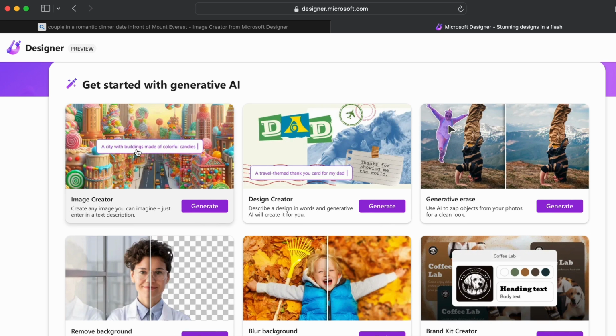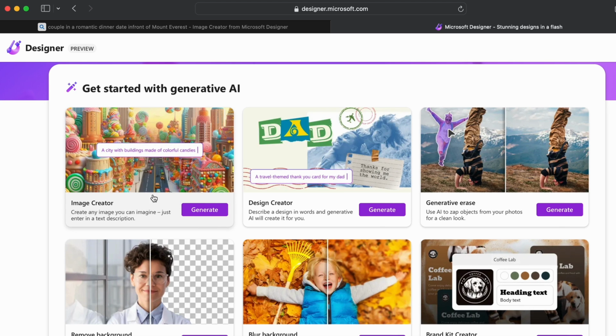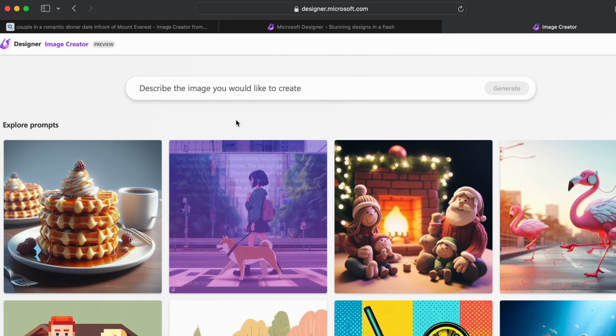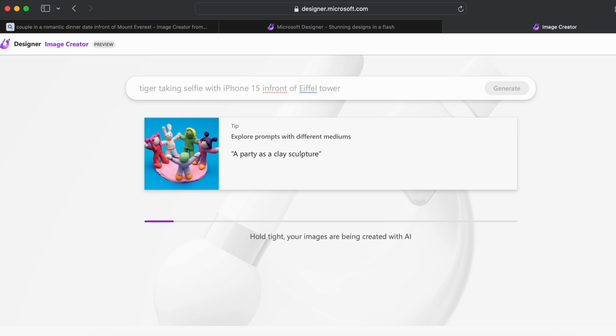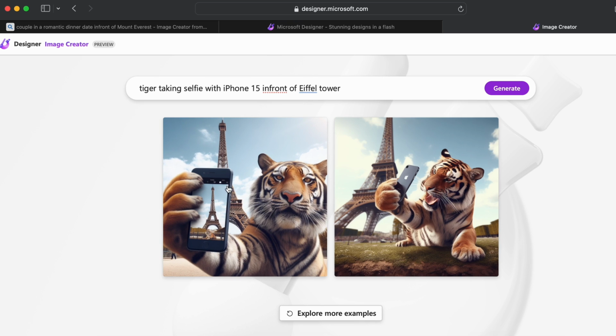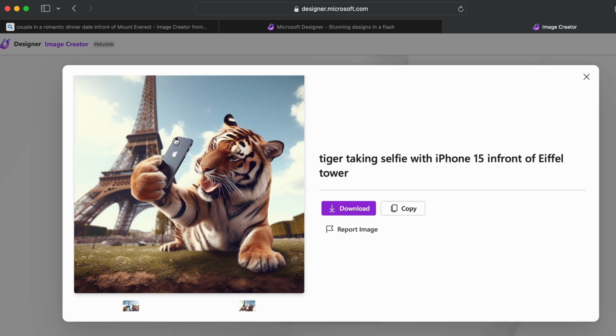You can simply create the image, or you can also design the images. So now let me just simply try this image creator. You can just click on generate, and let me just generate something like tiger taking selfie. You can just imagine whatever you want. With iPhone 15 in front of Eiffel Tower. So let me just click on generate. You can see this has created the image here.